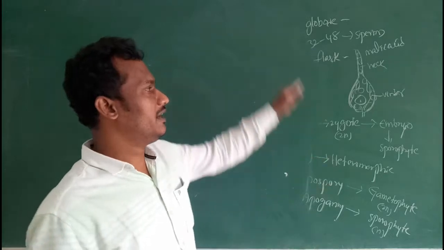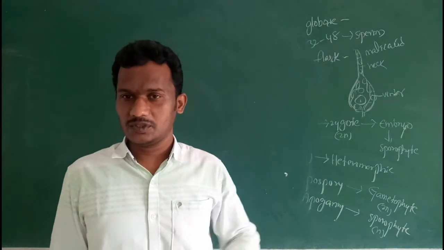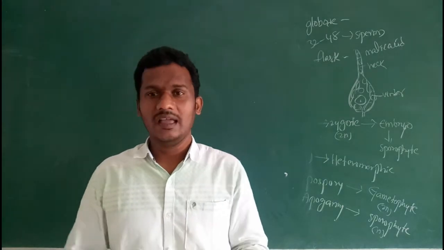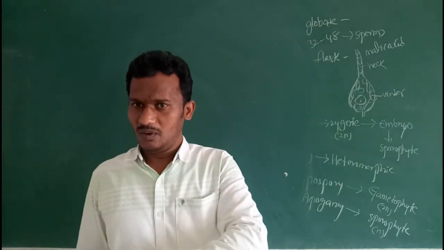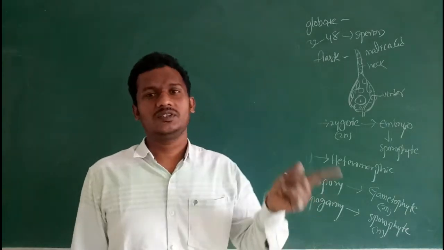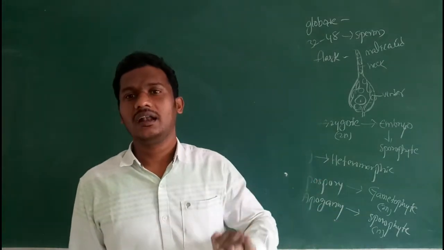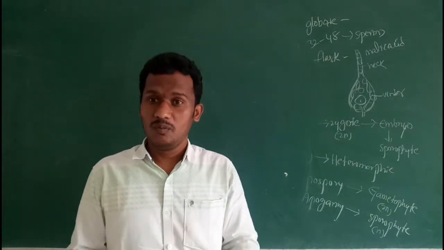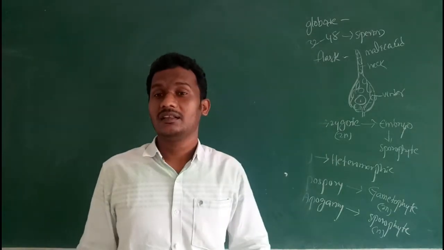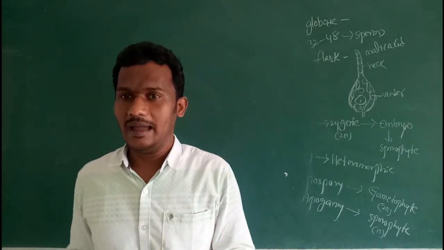Heterospory was first initiated in pteridophytic plants. Heterospory means two types of spores, microspores and megaspores. In homospory there is only one type of spore. In heterospory there are two types of gametophytes, male gametophyte and female gametophyte. In homosporous plants there is only one type of sporangia. Here there are two types of sporangia, microsporangia and megasporangia. In homospory there is no importance for evolution. In heterospory there is an importance for evolution. This leads to the seed habit.